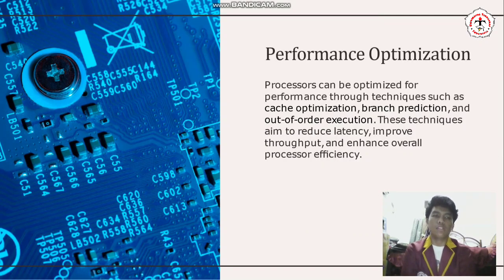Performance optimization. Processors can be optimized for performance through techniques such as instruction set optimization, branch prediction, and out-of-order execution. These techniques aim to reduce latency, improve throughput, and enhance overall processor efficiency.